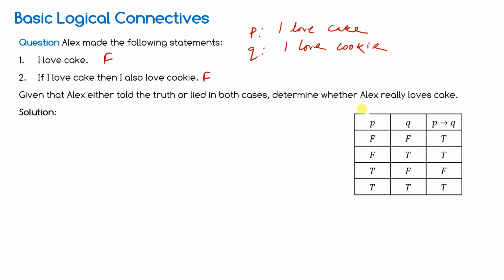In this particular truth table, the third row is false. So what is it written? I love cookie. So it is actually true. Here it's written true. I love cookie. It is actually false. What is it written? I love cake.